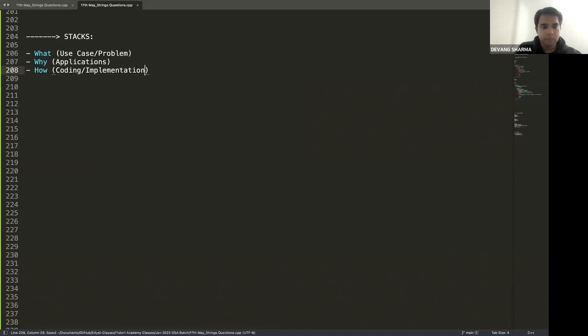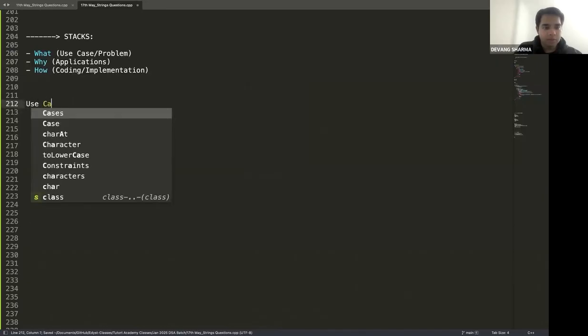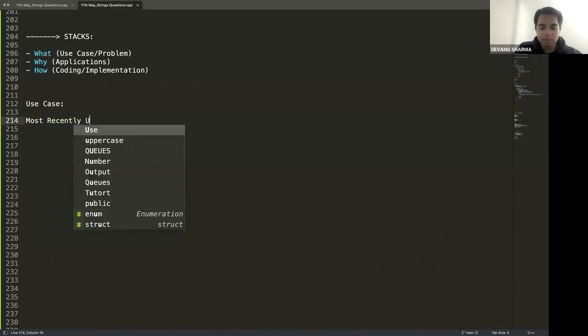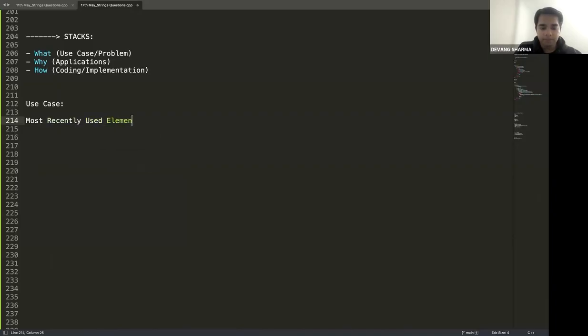Now coming to one by one. What is the use case? What are we trying to solve, or what is the purpose of using a stack? What problem is the stack as a data structure trying to solve? To understand that, let's understand a few terms. The only use case or purpose of a stack is to give the most recently used element in big O of one time.